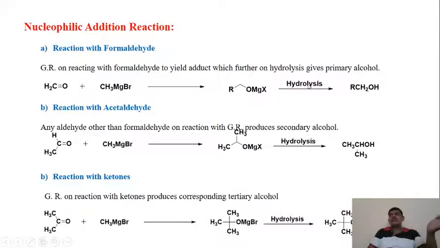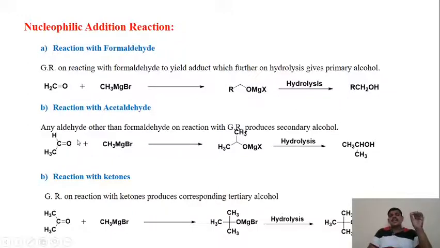Hydrolysis, hydro means water and lysis means breaking. So hydrolysis gives us RCH2OH, that is primary alcohol. When Grignard reagent reacts with formaldehyde, it gives us the primary alcohol. Okay, understood?